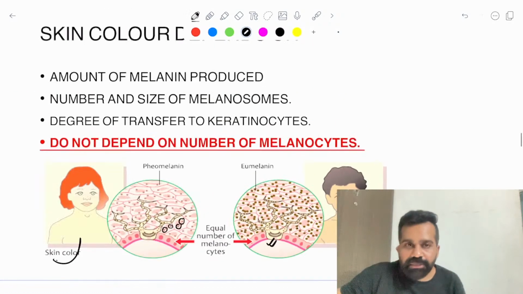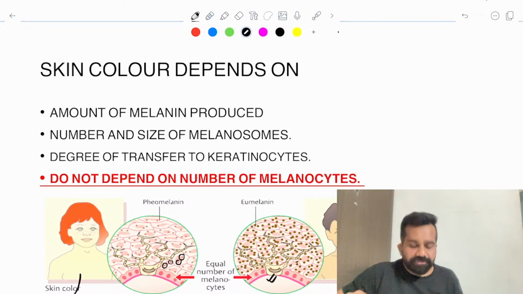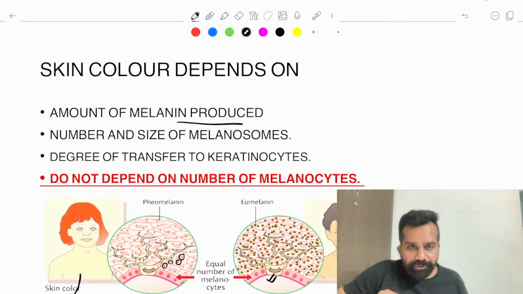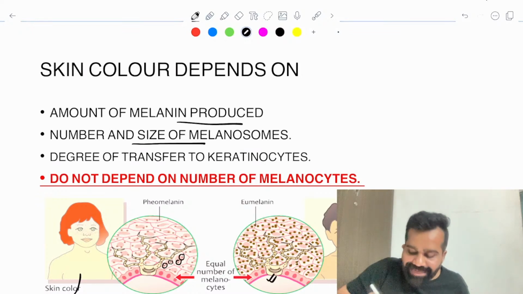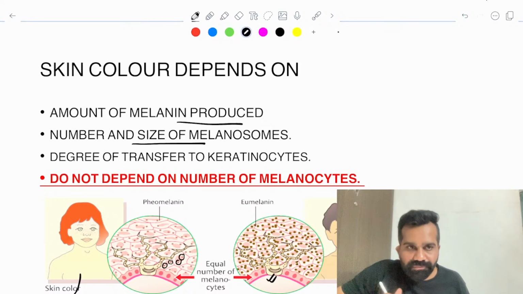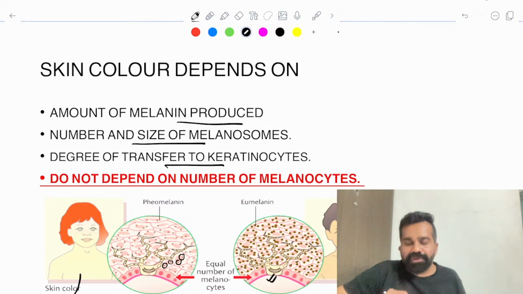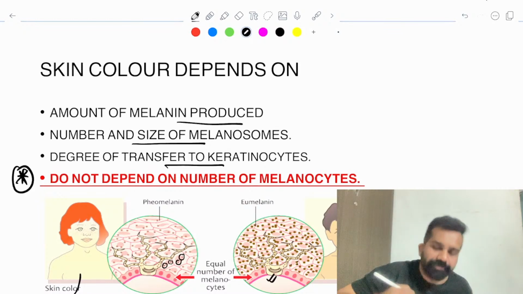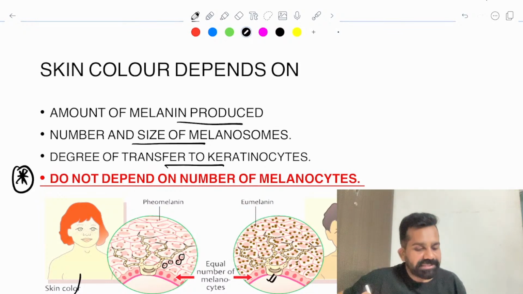Can you understand this? So that is why remember these three important points. Skin color depends on the amount of melanin produced, the number and size of the melanosomes, and the degree of transfer to the keratinocytes. It does not depend on the number of melanocytes. Very important MCQ point, because this MCQ has been previously asked. Okay.